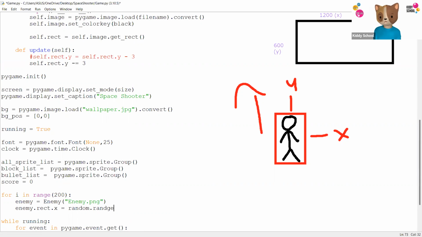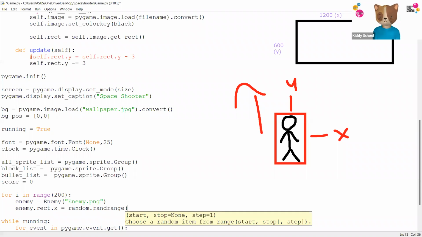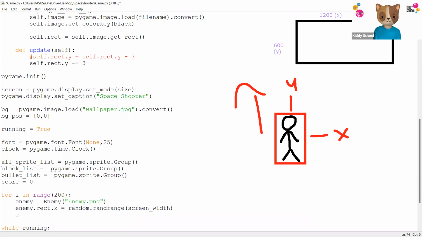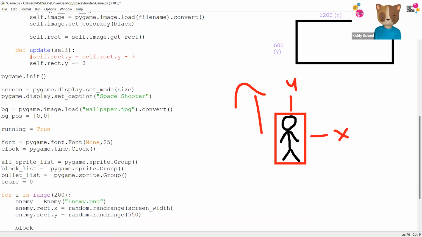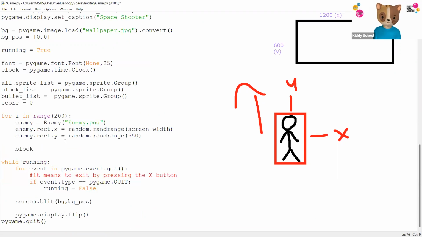And I'm basically going to send all these enemies around the screen, scatter them around. So random range, using the random function, it's going to scatter them across the whole screen width. And enemy.rect.y, let's say I'm going to scatter them around the height, which is 600. So the player is going to stand at the bottom. I'll say 550. You don't need to worry about these numbers. I have calculated them before the lesson to make things work faster. So block list.